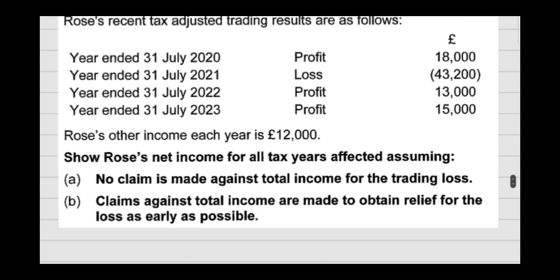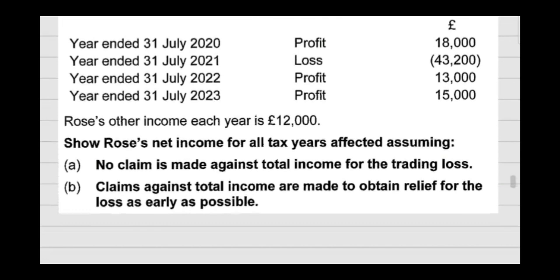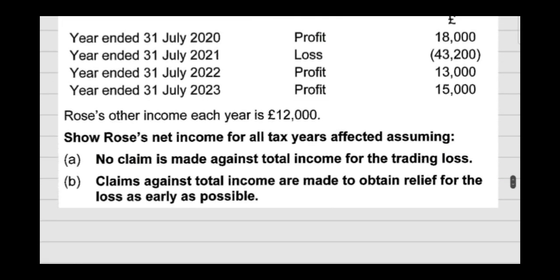In the next question, Rose's recent tax adjusted trading results are as follows. Profit in the year 2021 and then followed by loss in next year and then 13,000 of profit and 15,000 of profit. Rose's other income each year is 12,000. So we have been given other income of 12,000, so we can calculate the total income as well.